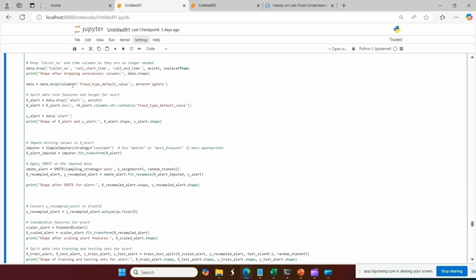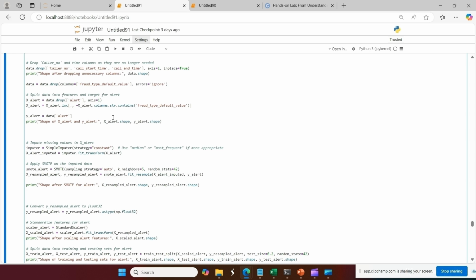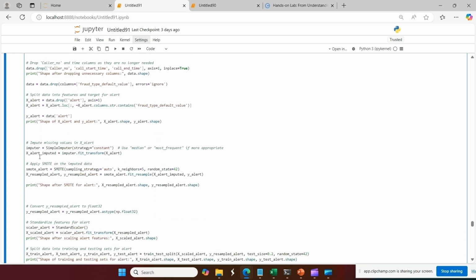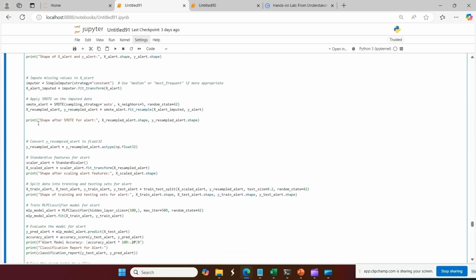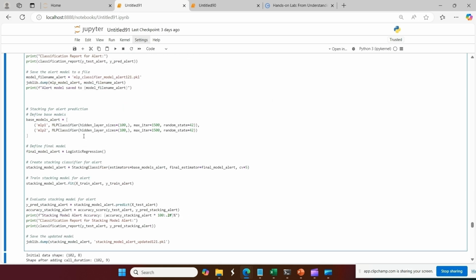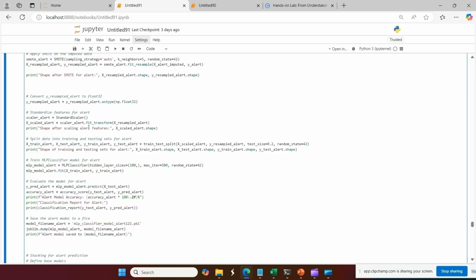So what happens is I have put some thresholds. This function will generate an identifier, and the model will learn on it. So you can see here the alert model. Here you can see I have also added synthetic data to increase the data, because the data is very less. So for better accuracy, I have increased the data.